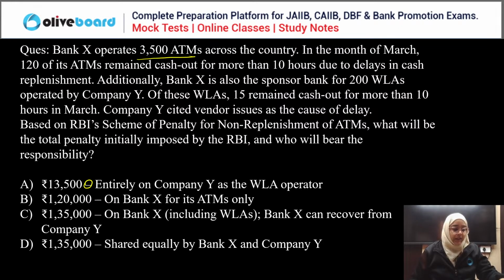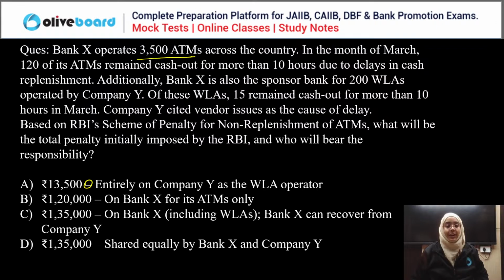Okay, so the correct answer for this question is what? Okay, so Vikram, Vamsi, B. Now you are saying 1,20,000 on Bank X for its ATMs only. Anyone else, start answering the question, guys. Everyone, you have to answer this question. It's an easy question.